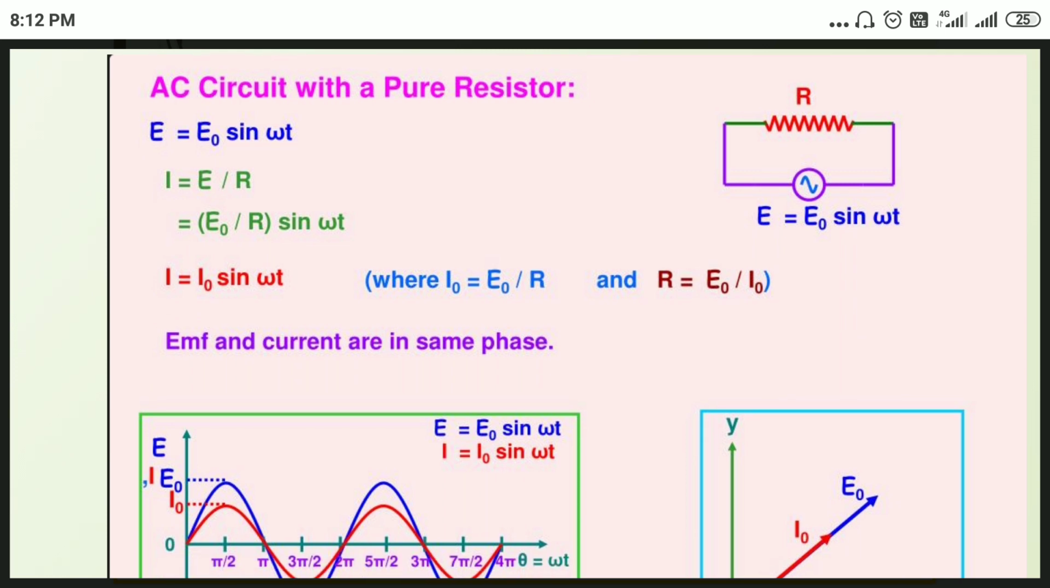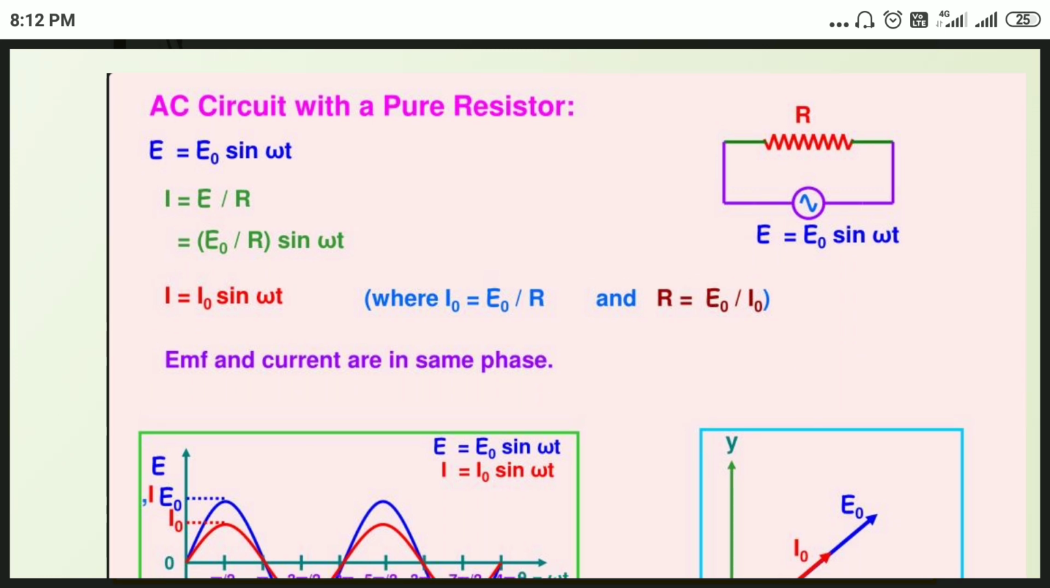According to Ohm's law, what is the current flowing through R? That is I equals E by R, where E is the instantaneous value, which can be written as E naught times sine omega t. Now substitute here. So we get E naught by R sine omega t. E naught by R is nothing but I naught, since voltage divided by resistance is current. Therefore I equals I naught sine omega t.